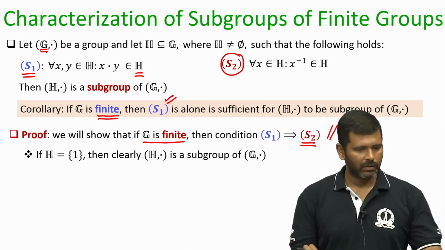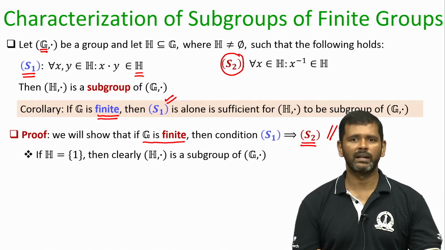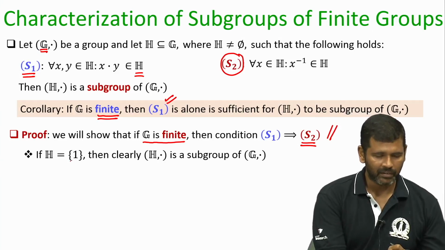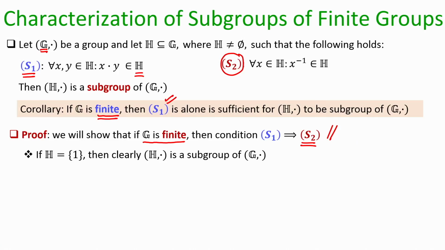Okay. So, the proof will be divided into 2 cases depending upon the cardinality of your subset H. Suppose the subset H is a singleton set. If at all it has to be a subgroup, and it is a singleton set, it has to have the identity element only. So, consider the case when the subset H is a singleton and it has the identity element.